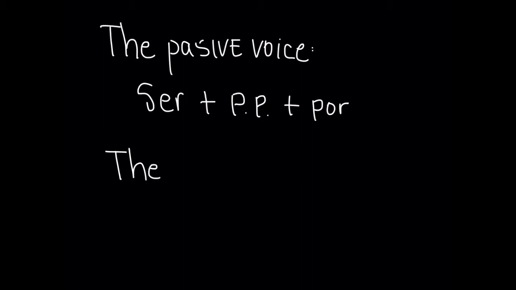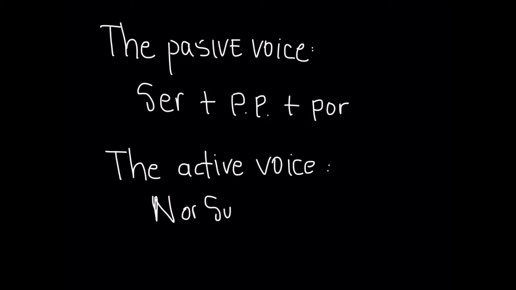So let's begin by understanding the difference between the passive voice and the active voice. To form the passive voice, we use the verb ser plus a past participle plus the preposition por. To form the active voice, we basically use the noun or subject, then we have the verb, and then we have the object.